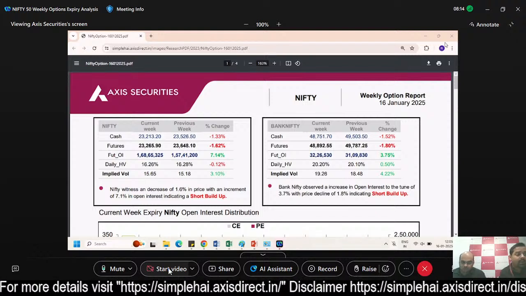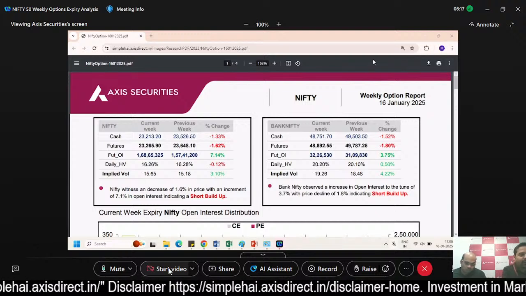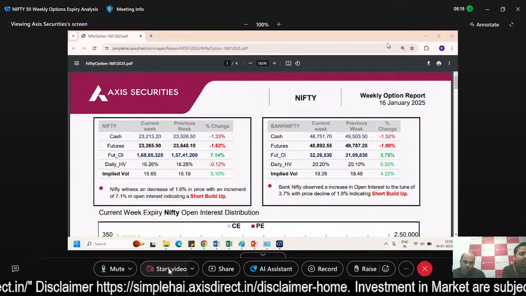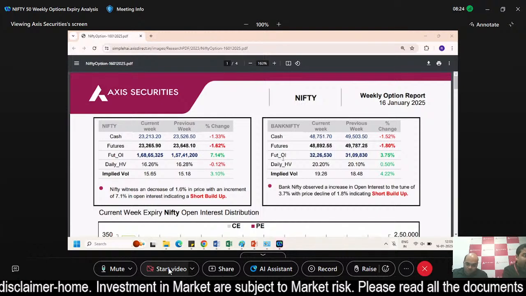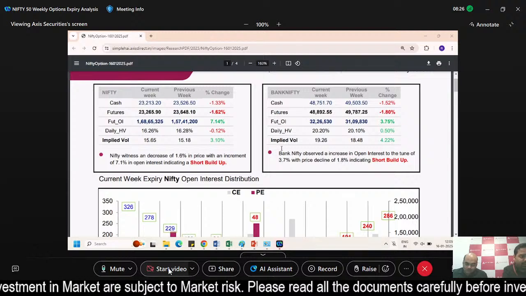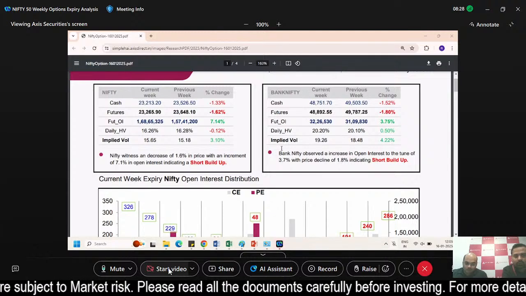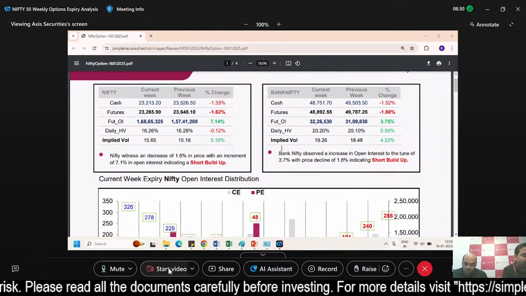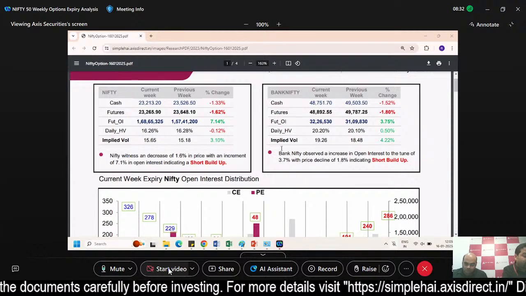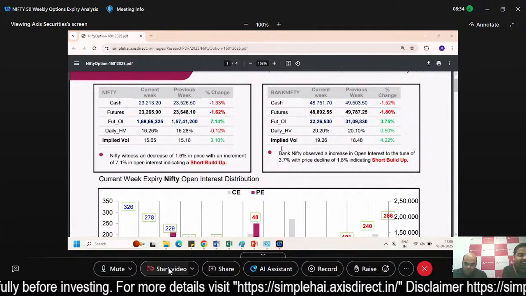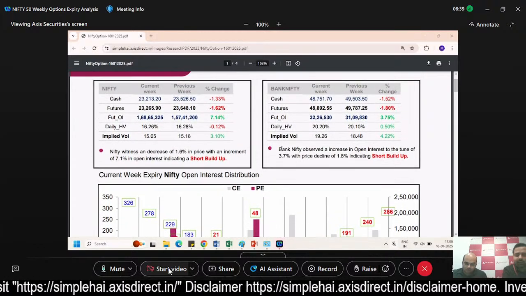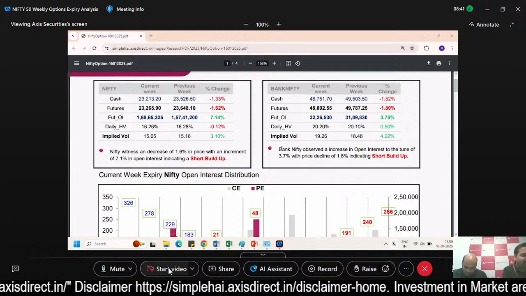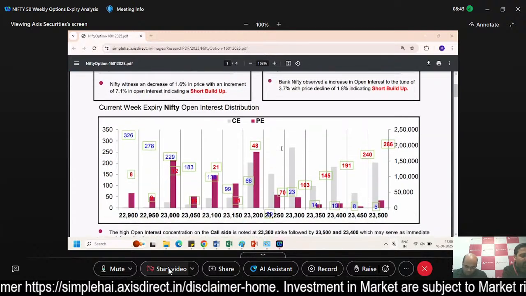Now in front of you is the research report of Nifty 50, which we publish every week, the weekly option expiry of Nifty 50. As per the data, Nifty 50 witnessed a decrease of 1.6% and an increment of 7.1% in the OI data, indicating short build-up. On the right hand side there is Bank Nifty. Bank Nifty has monthly expiry, and Nifty 50 has expiry today, as today is Thursday.